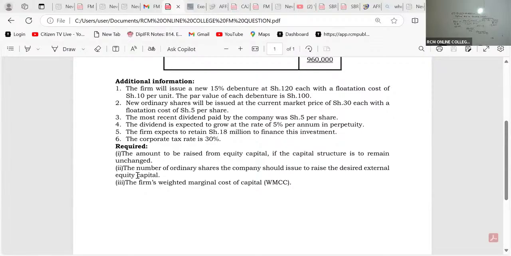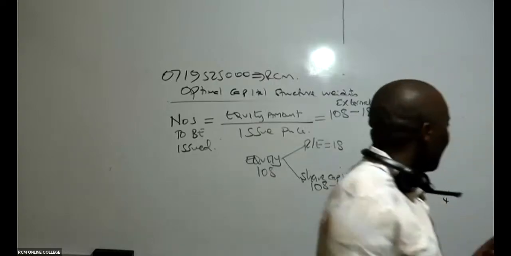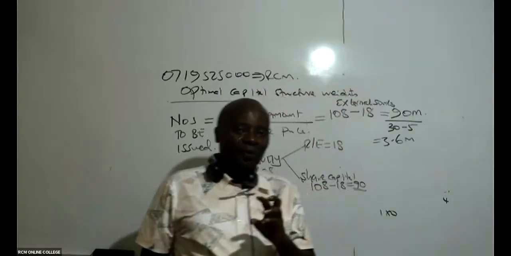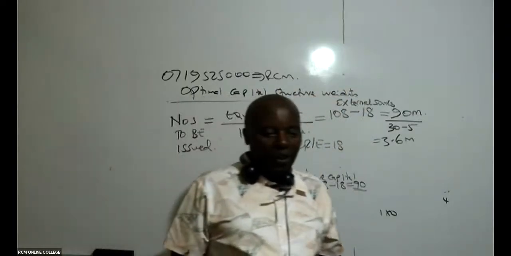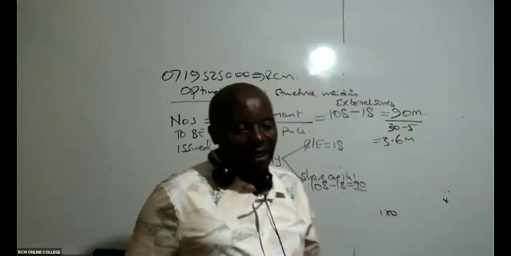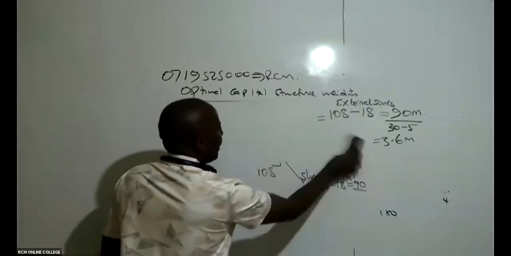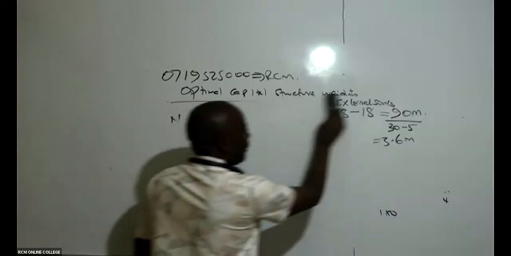Now, number 1 and 2 are done. Now we are doing number 3. They want me to give them the firm's weighted marginal cost of capital, WMCC. You need to know how to differentiate between WACC and WMCC. Is there anybody who knows the difference between the two, WACC and WMCC?